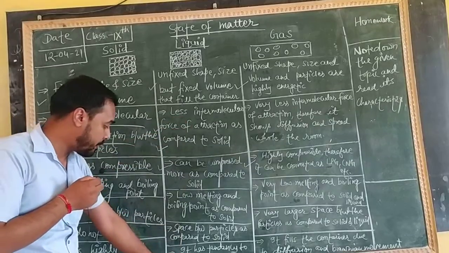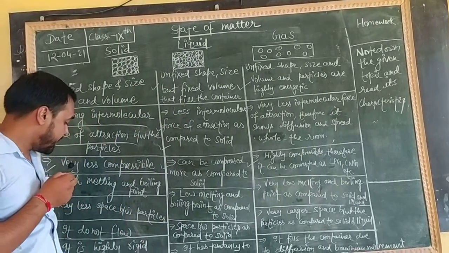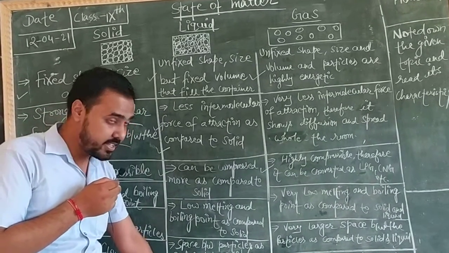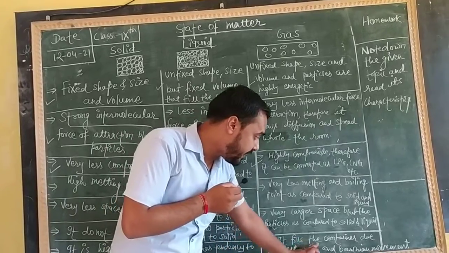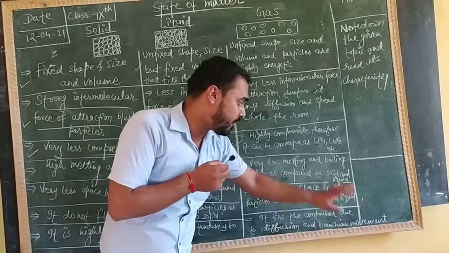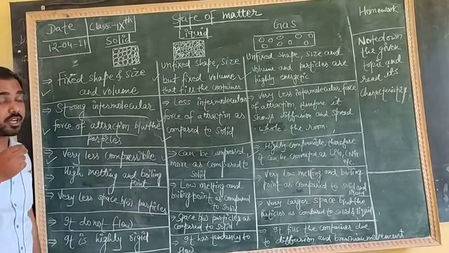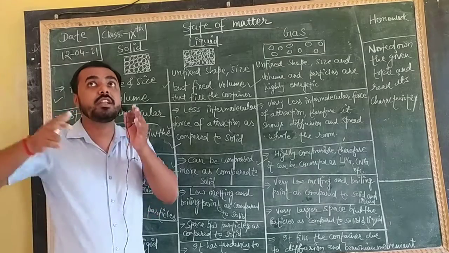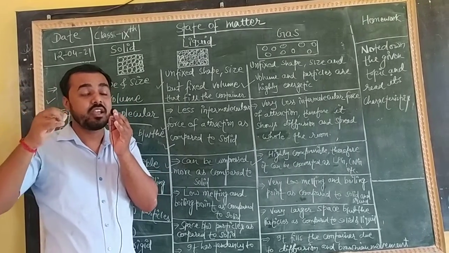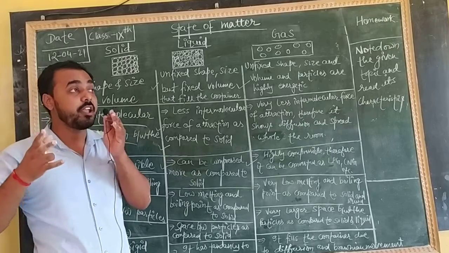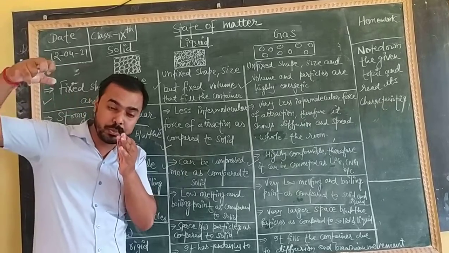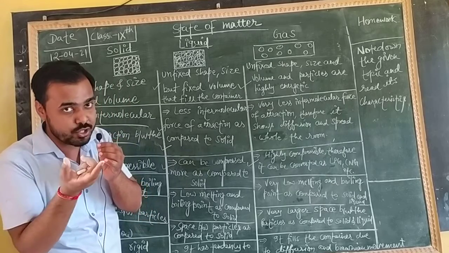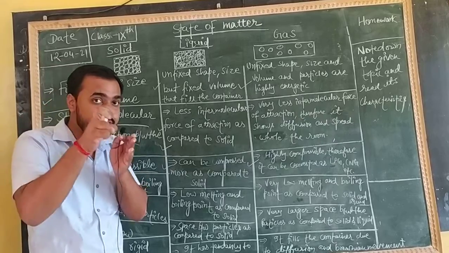So here we can add one more point I have not written, but you can write: liquid is not as rigid as solid. And gas fills the container due to diffusion and Brownian movement. It takes the shape of the container in which it is kept, either very small in size or very large in size. If the container is very small, even then it will fill the total container. And if you try to compress it, it changes its state, and the gases convert into liquid.